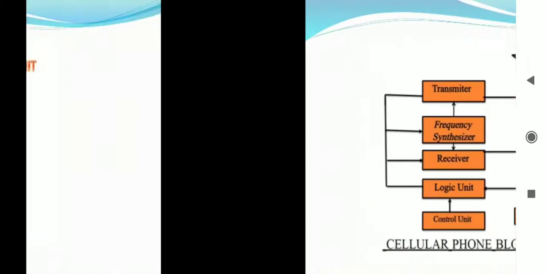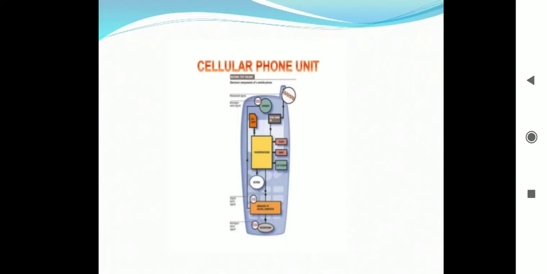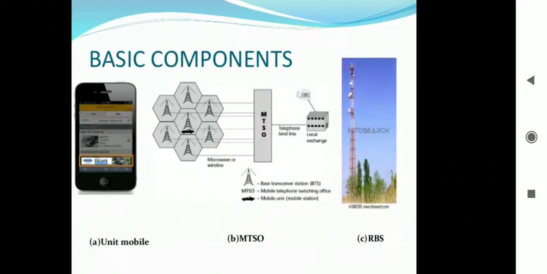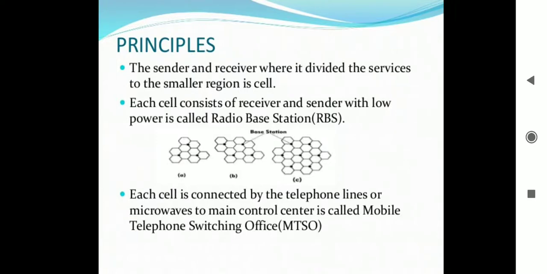Now let us see about the mobile phone's principle of operations. A cellular mobile system provides a standard telephone operation by full duplex two-way radio at remote locations. It provides a wireless connection to the public switch telephone network from any user location within the radio range of the system.